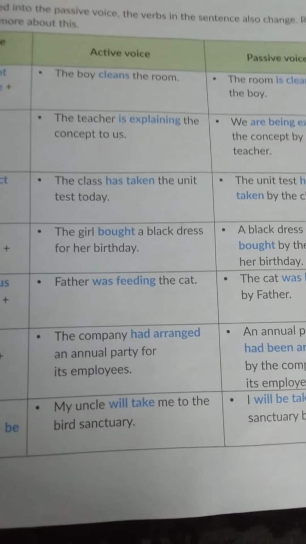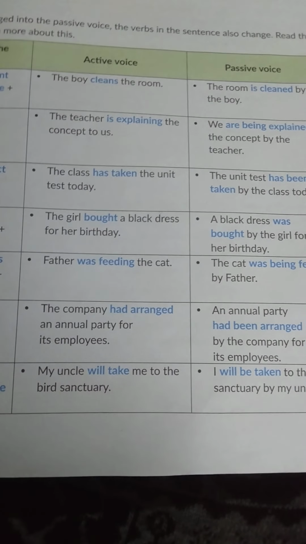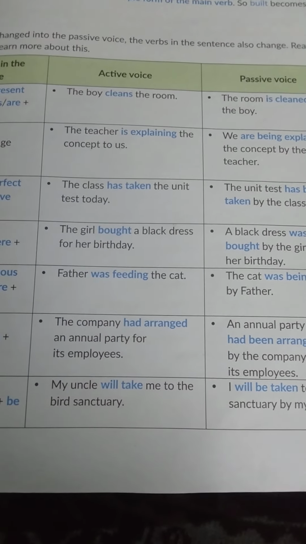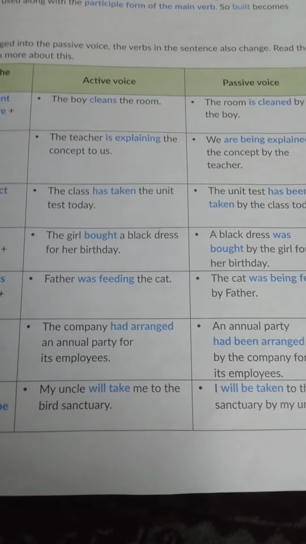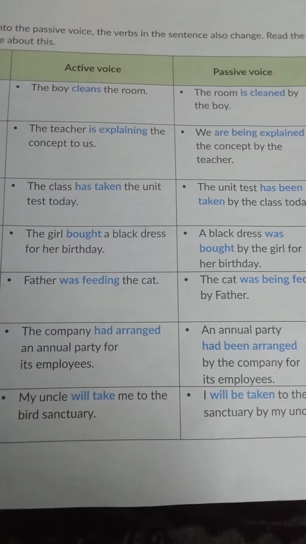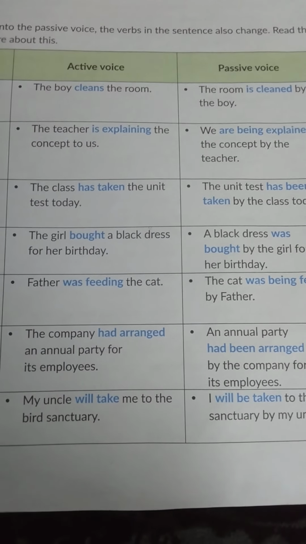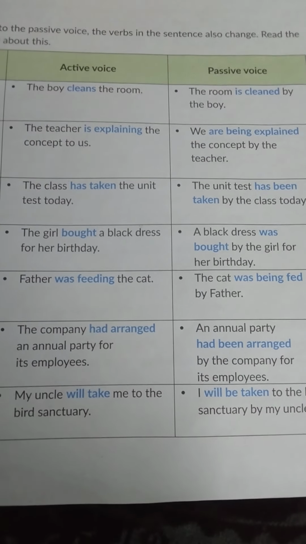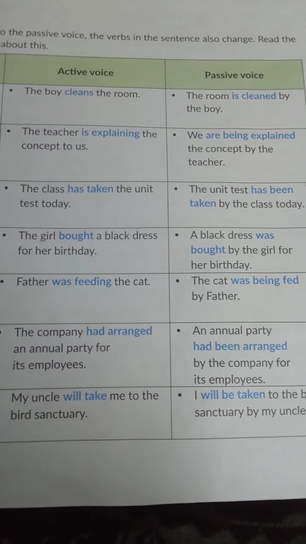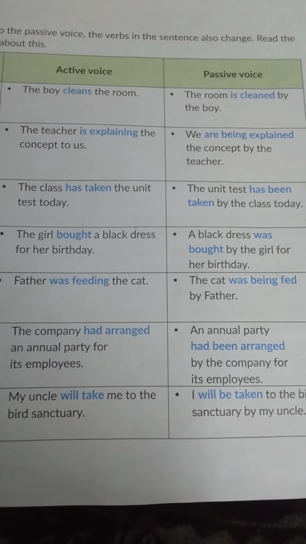One more thing you have to take care of. When we are changing an active voice to passive voice, we have to take care of the subject which we are using in the passive voice, because we have learned that we use the object as subject in passive voice.